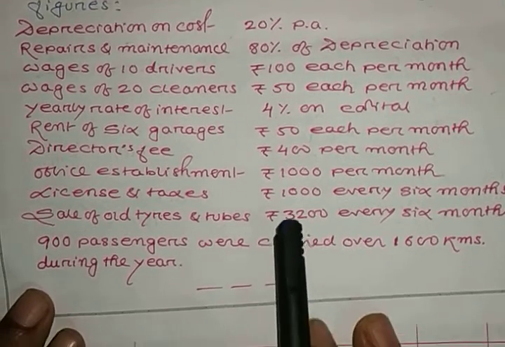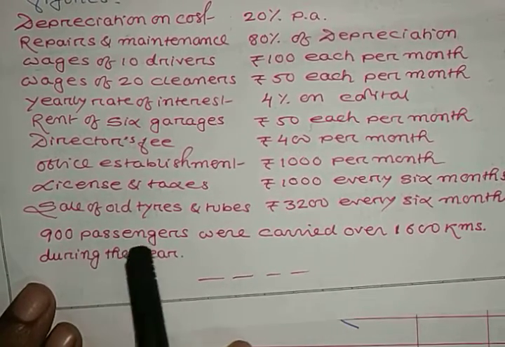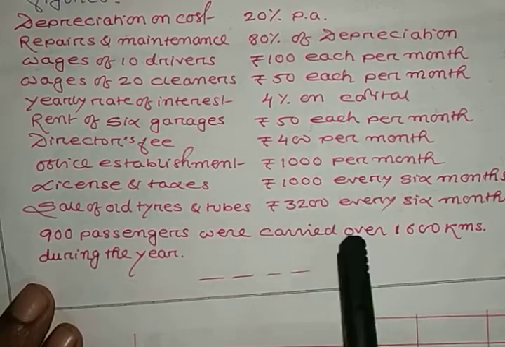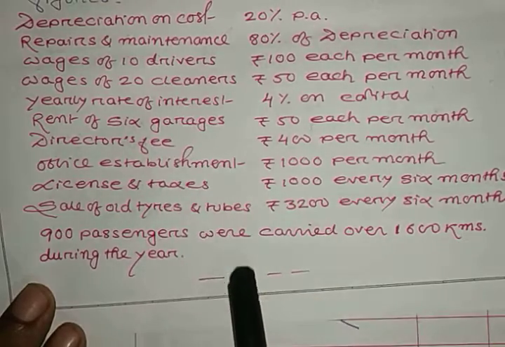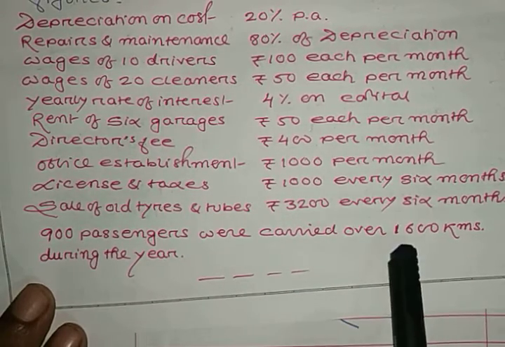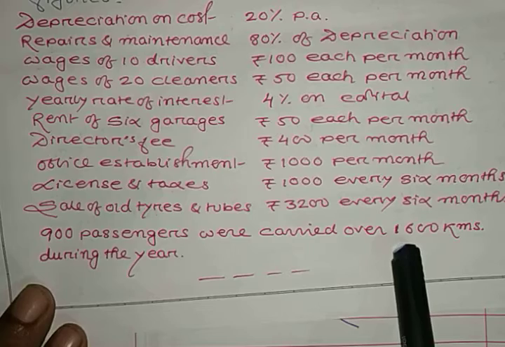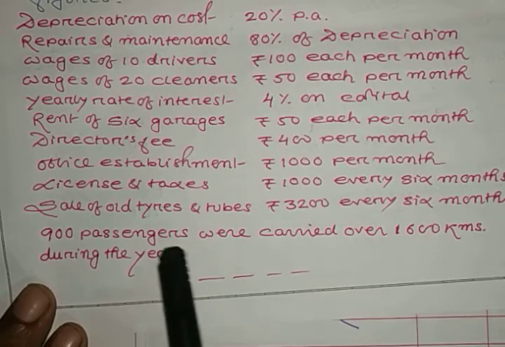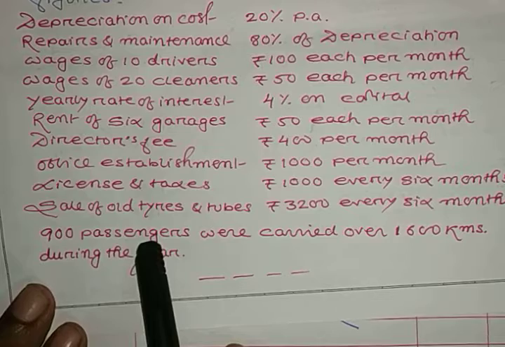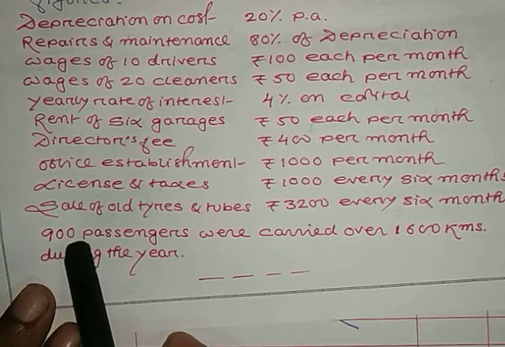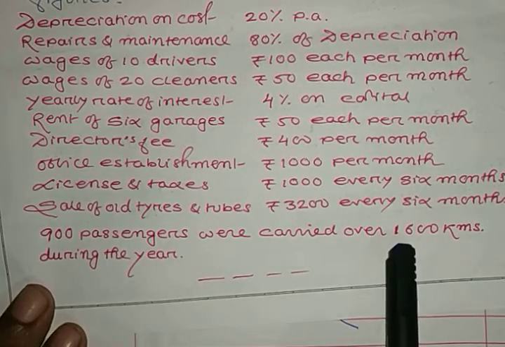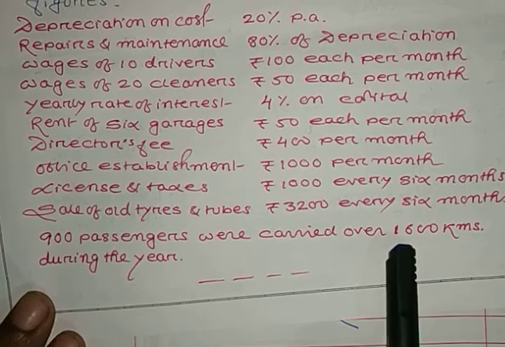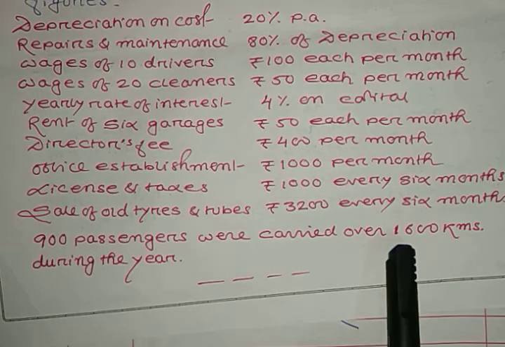Now after that, what is given here? 900 passengers were carried over 1,600 kilometers during the year. That means the total kilometers traveled in the whole year is 1,600, and the total number of passengers traveled is 900. So passengers and kilometers are given here, and you have to multiply 900 and 1,600 together. Now I am going to show you the solution.